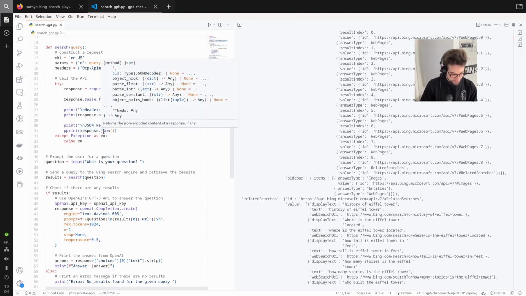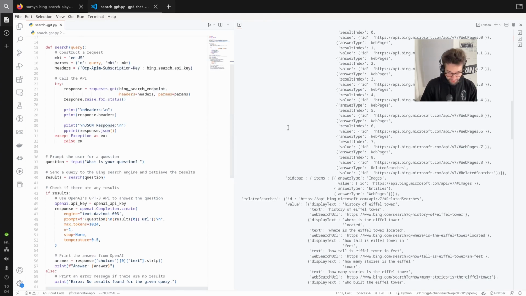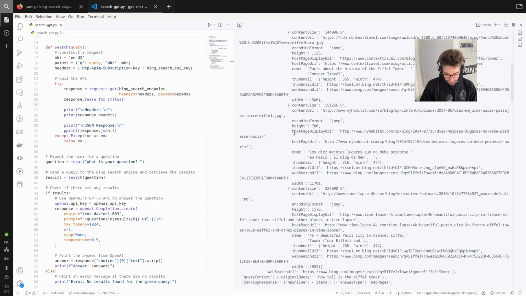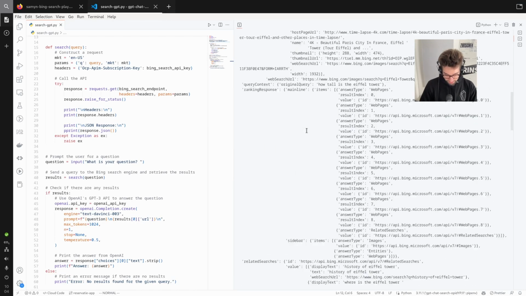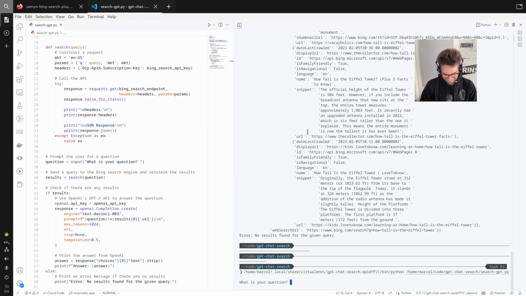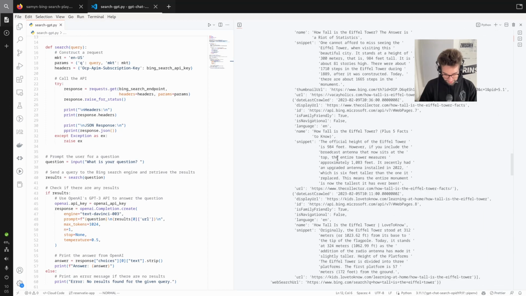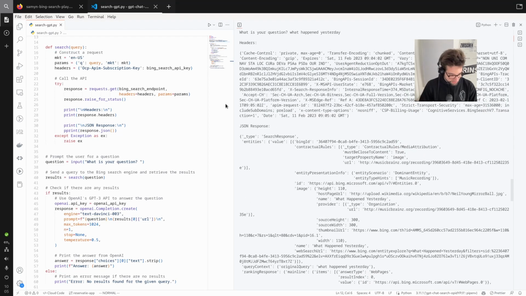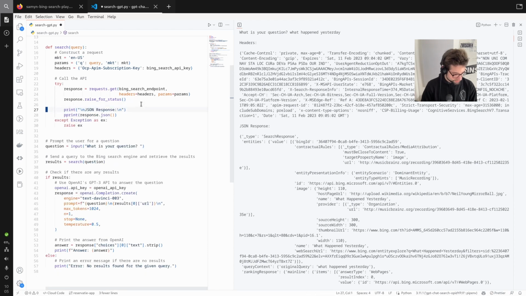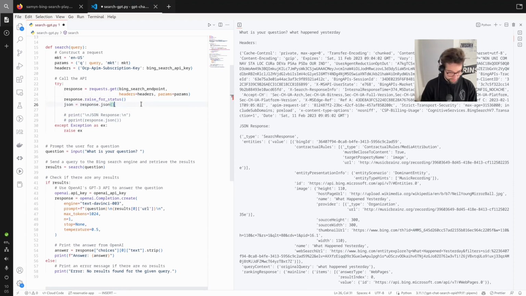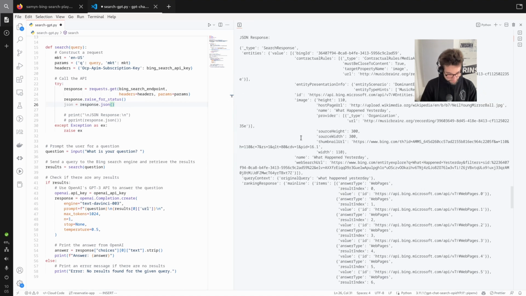Okay, so we have the response.json, and I suppose this is a dict that it returns. Actually, to be fair, I'm not super used to Python. Yeah, okay, there we go. We don't need to print the headers. So we have json equals response.json.